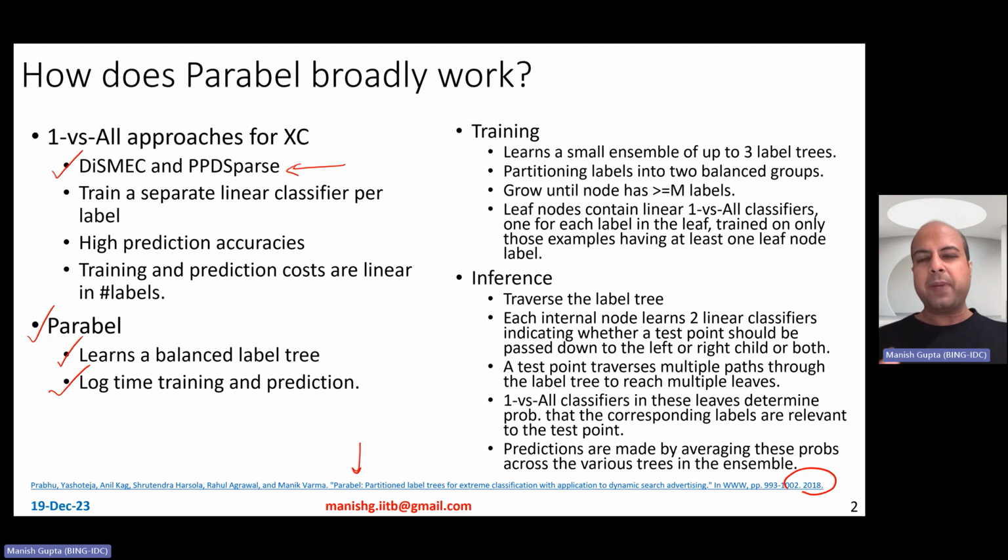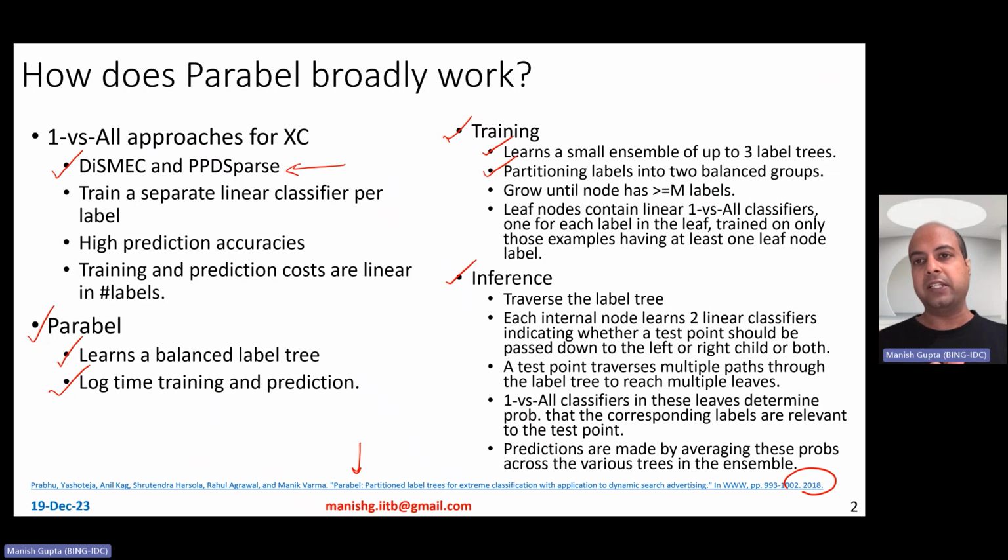So how does Parabel broadly work? Well, there is a training phase and there is inference. Let's start talking about the training. As I mentioned, Parabel is a tree-based approach. In fact, it learns a small ensemble of up to 3 label trees only. Unlike other approaches like FastXML, which learned a larger number of trees, Parabel just learns an ensemble of up to 3 label trees. Partitioning is done in the label space, into two balanced groups.